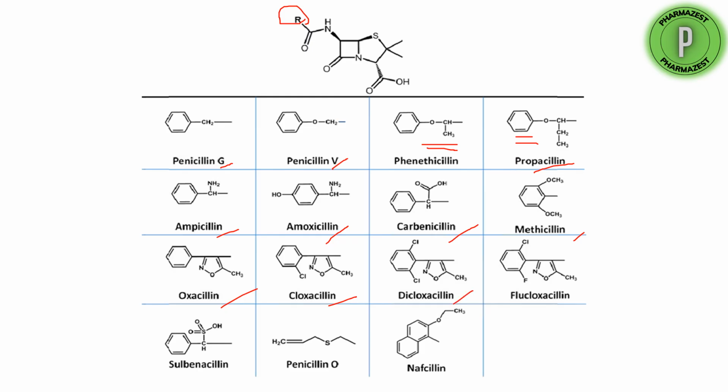So these are the different penicillins. Maybe you have seen some of these names in your prescription. Whenever you visit a doctor for any kind of infection or fever, we generally see amoxicillin in most of the prescriptions. We also see oxacillin and dicloxacillin. They are prescribed by a number of doctors.